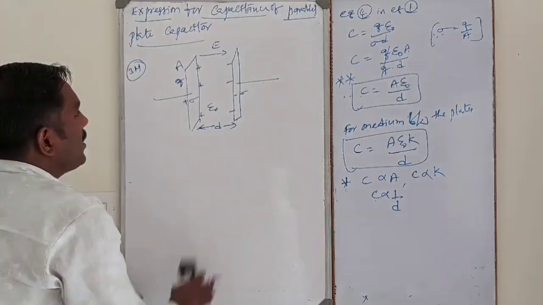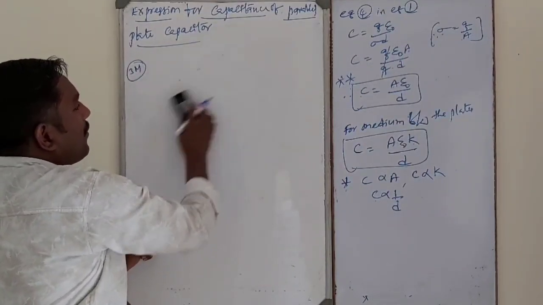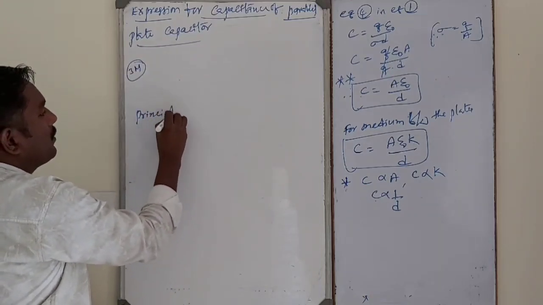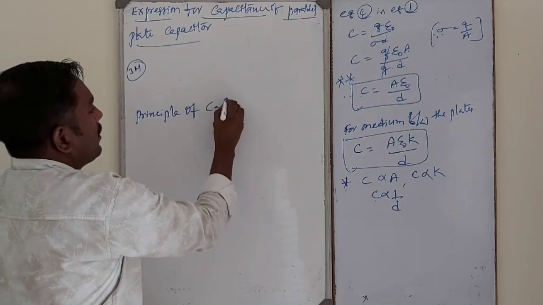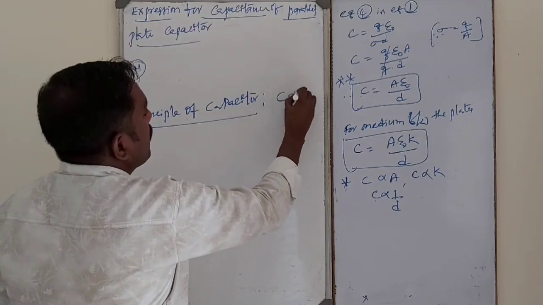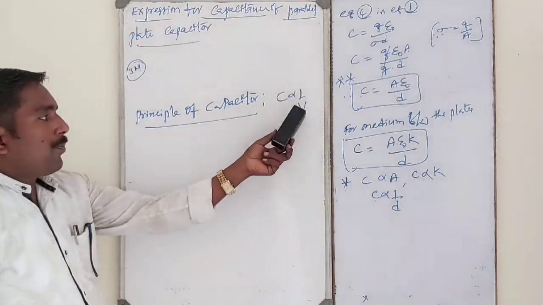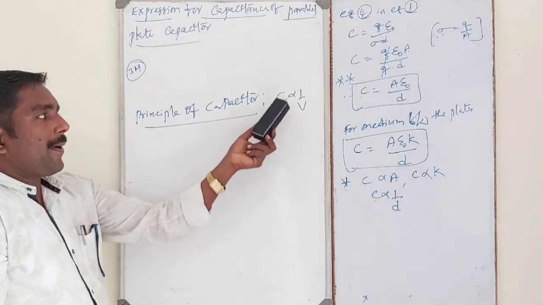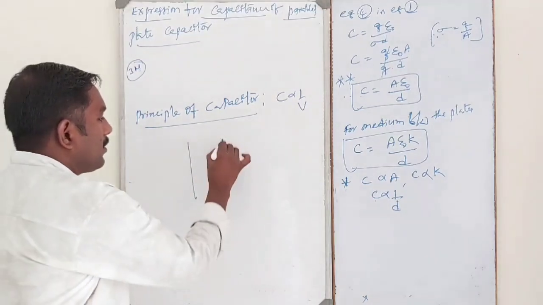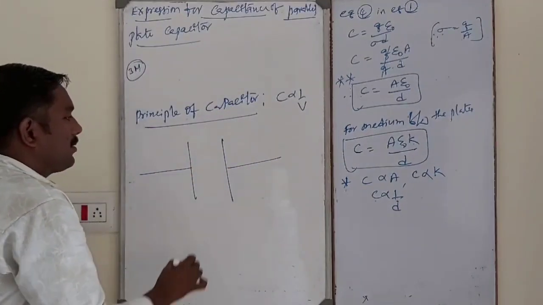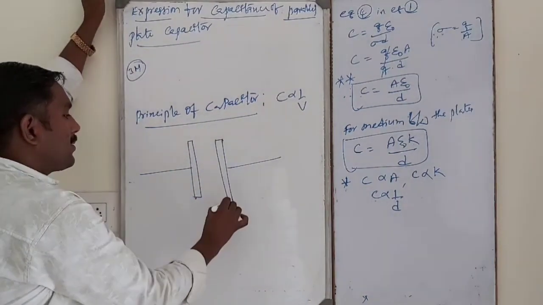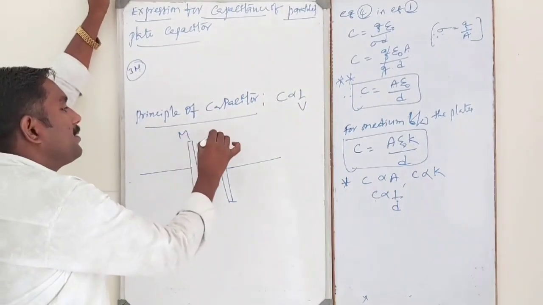Generally, see dear students, the principle of capacitor: already we know C is proportional to 1 by V. So if the potential difference decreases, capacitance increases. This is the basic principle of capacitor. Suppose these are two parallel plates. This is the M plate, this is the N plate.